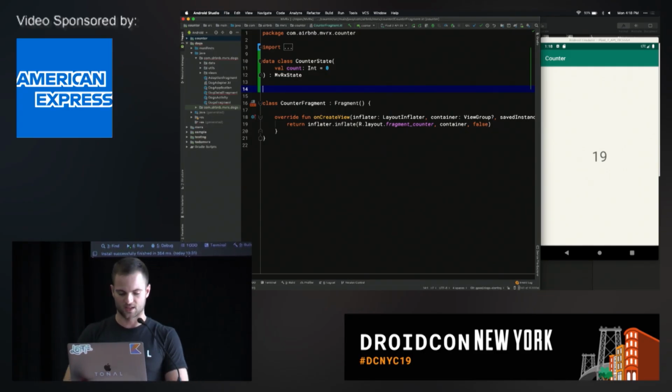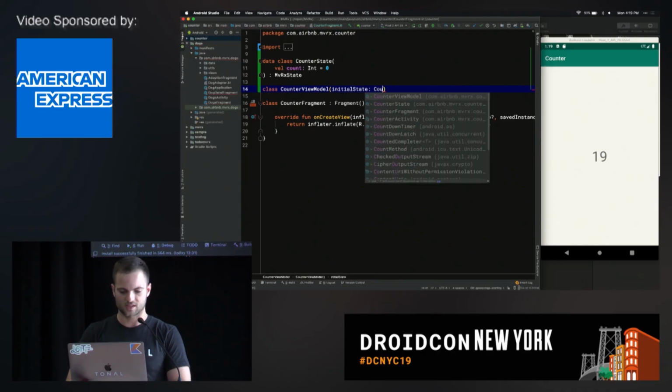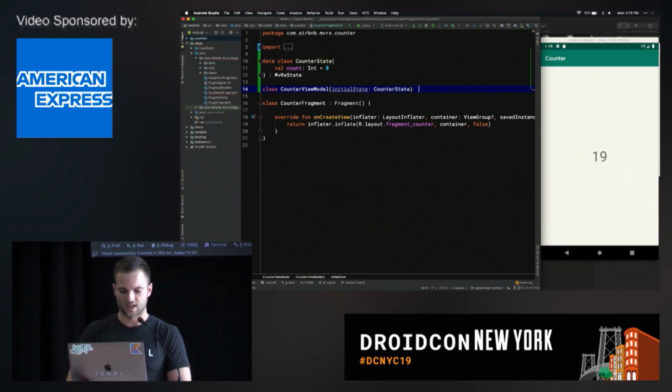Okay, so let's take a look at that. So we're going to make a class CounterViewModel, and we're going to give it an initial state. So initial state, CounterState. I'll explain this in a second. And then it's going to extend MvRxViewModel.